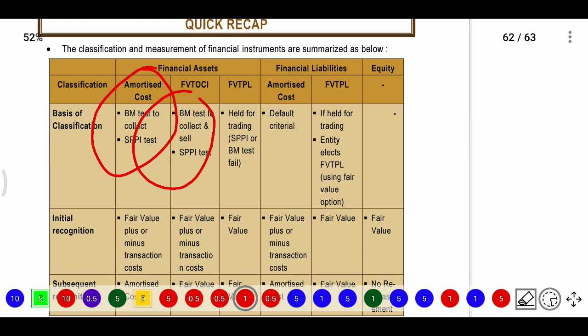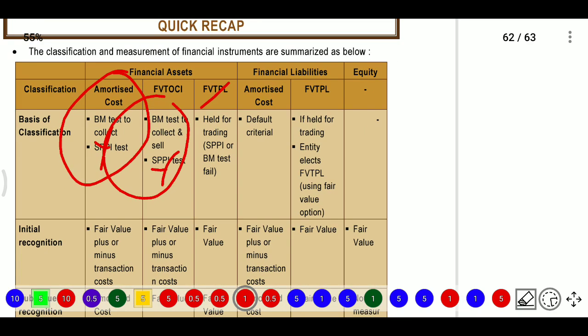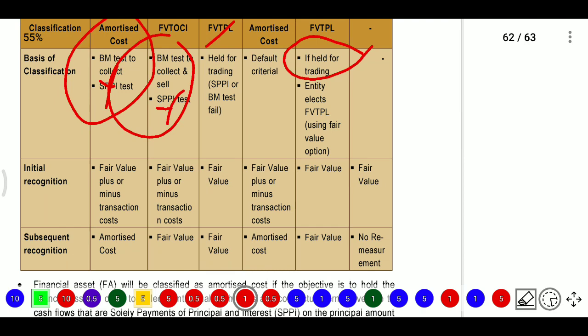FVTPL means held for trading; it may be that the SPPI or business model test fails. So when it fails for these two, then it will go for FVTPL. That is related to financial assets. When it is a financial liability, amortized cost is the default criteria, whereas FVTPL is for held for trading. If it is held for trading, it will be FVTPL, and entities may elect FVTPL using the fair value option. Then the basis of classification will not be there in equity.